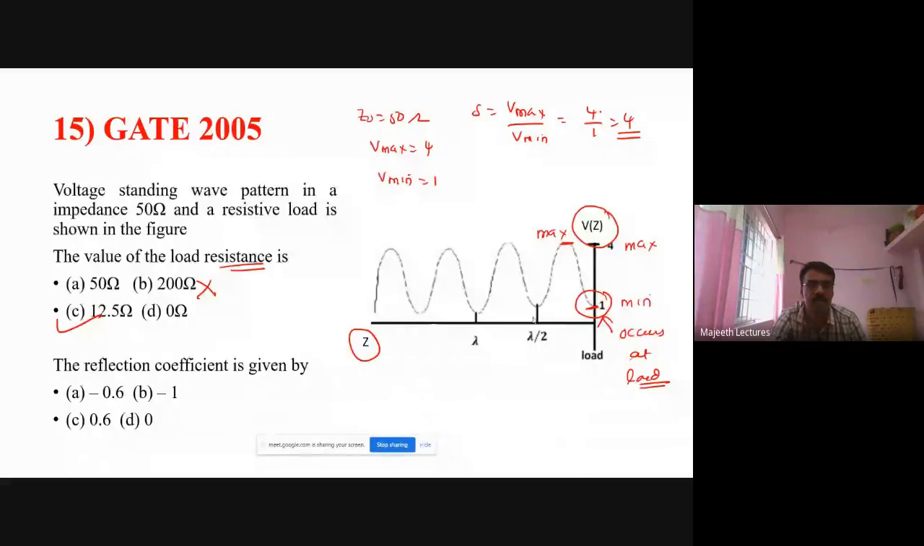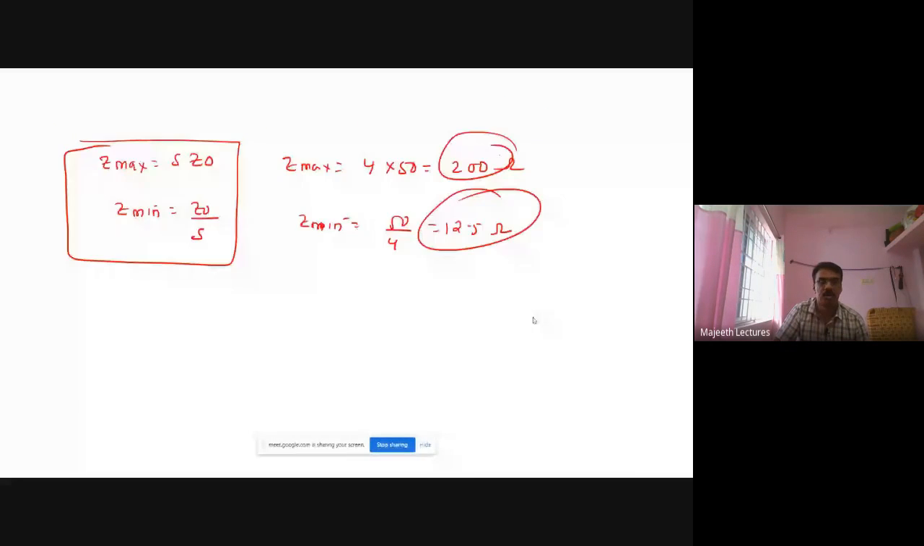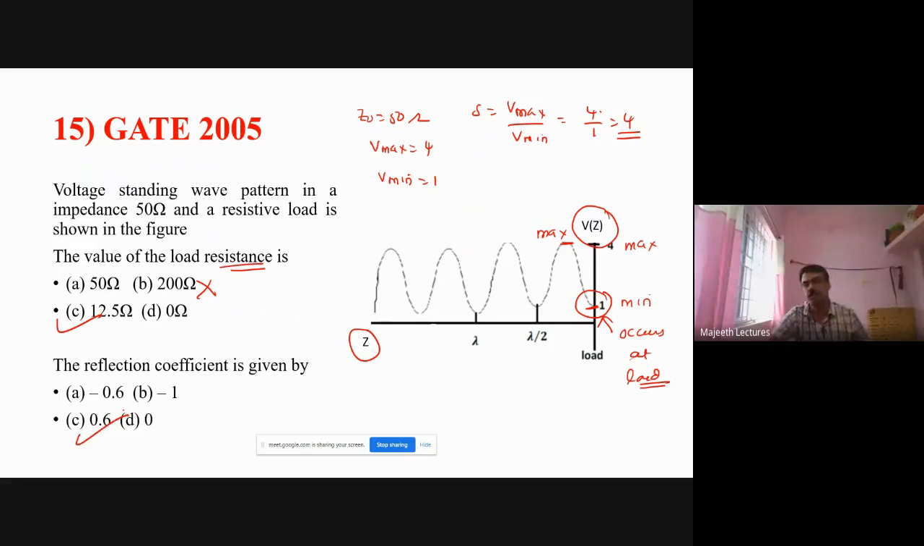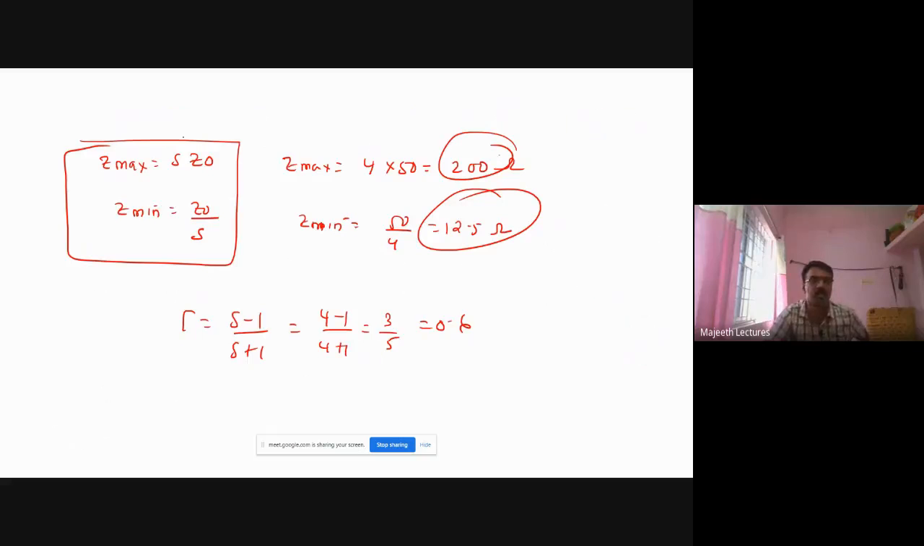Right? What is the reflection coefficient? We got S is equal to 4, and gamma is equal to S minus 1 divided by S plus 1. So 4 minus 1 divided by 4 plus 1, 3 by 5, 0.6. Right? So simple problem. The only twist you have to remember is where the voltage minimum is. And this formula you just remember, right? The relationship between the impedance, S and Z naught. So load impedance maximum and load impedance minimum are given by S into Z naught and Z naught by S.